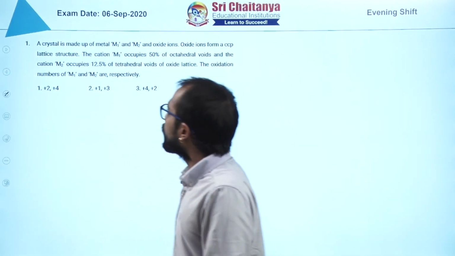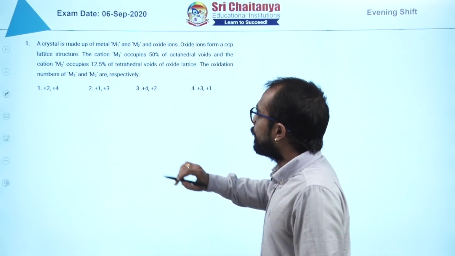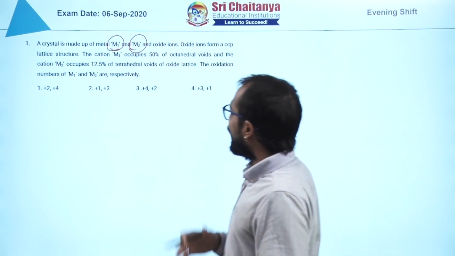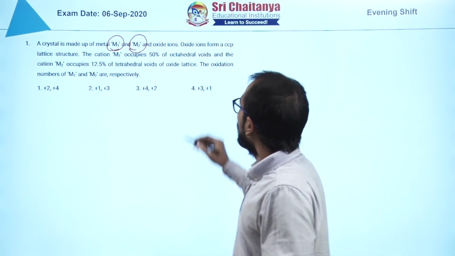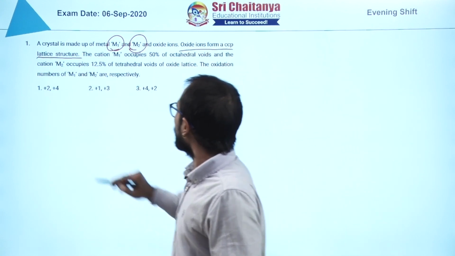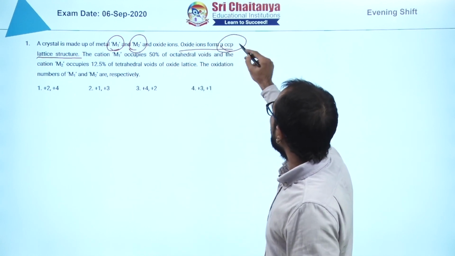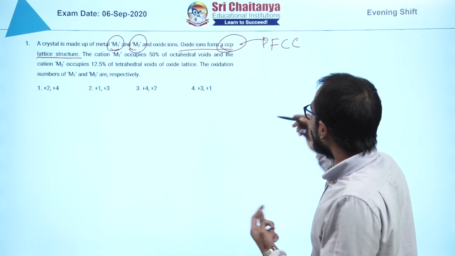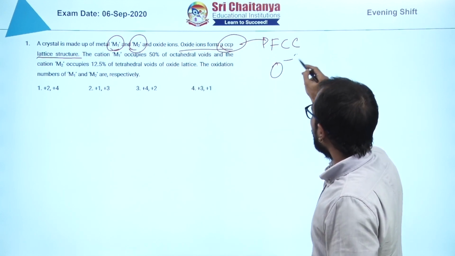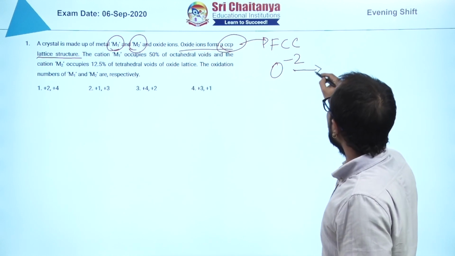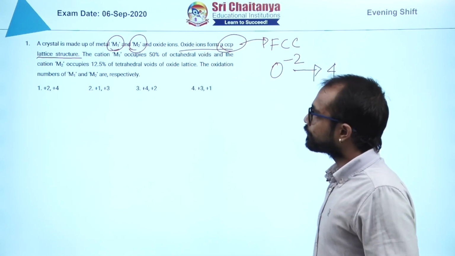You read the question. A crystal is made up of metal M1 and M2 and oxide ions, right? Now oxide ions form a CCP structure. CCP means FCC. So from there, effectively how many O2 minus ions will be present? It is 4.